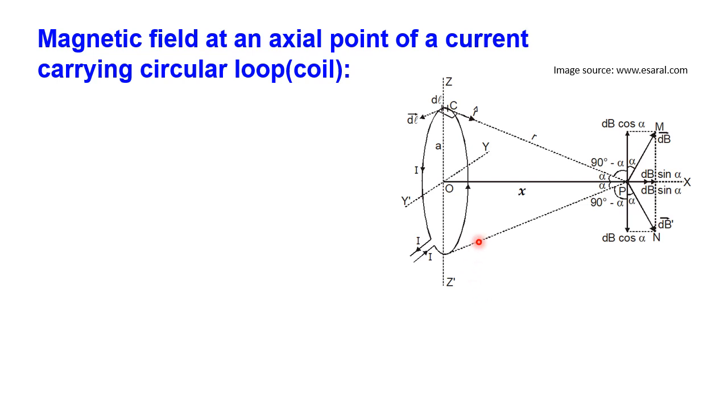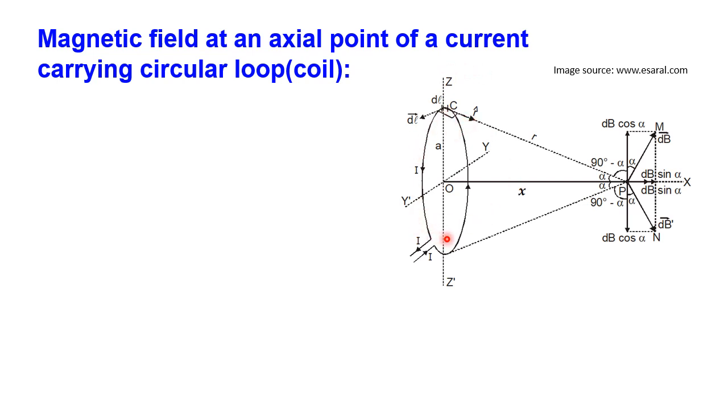Suppose, due to this current carrying conductor, our aim is to identify the magnetic induction at a point P which is at a distance x from the center. For example, consider a point P, and that is at a distance r from any small length element dl considered on the circular current carrying conductor.